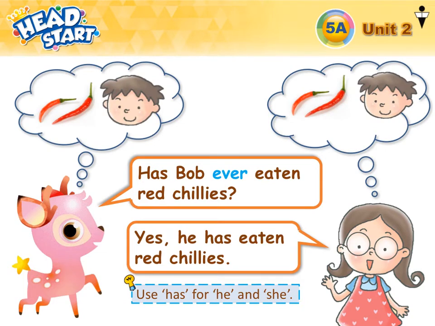Okay, when you're asking about Bob, you have to use has because Bob is a he here. Has Bob ever eaten red chilies? Yes, he has eaten red chilies. So pay attention if your subject is he or she, then you have to use has instead of have.